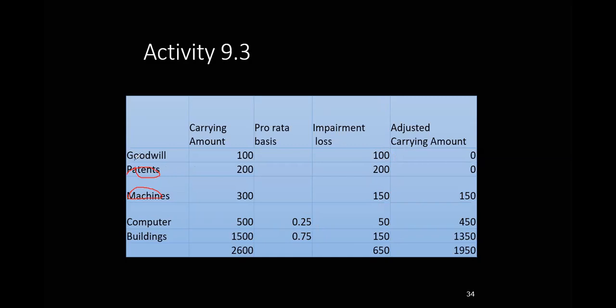The next priority is for goodwill. But remember, the goodwill we impair fully if there are any indications. That is why 100 is removed. The whole 100 is removed; if there were 200 here, the whole 200 would be removed, if possible. The balance only, if there is a balance. If there is no balance, we can't impair the other assets. If there is a balance, you allocate based on the pro rata basis. I think it's clear.